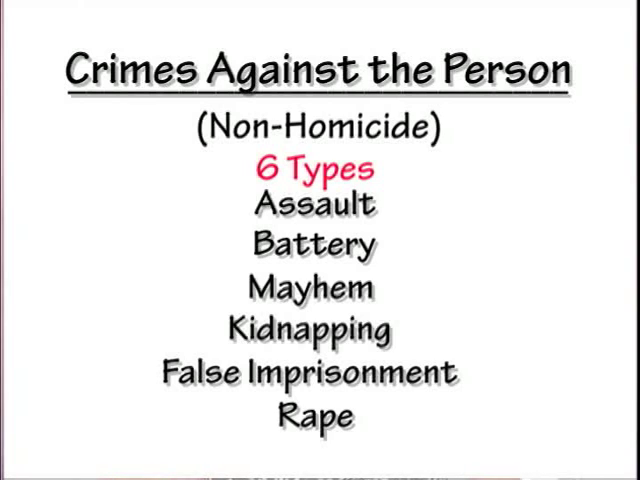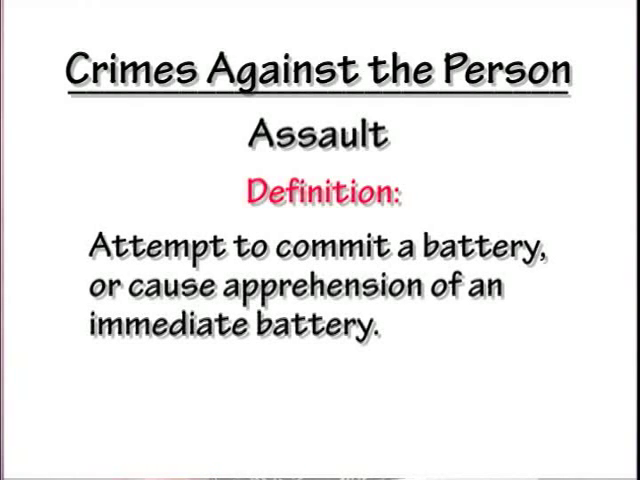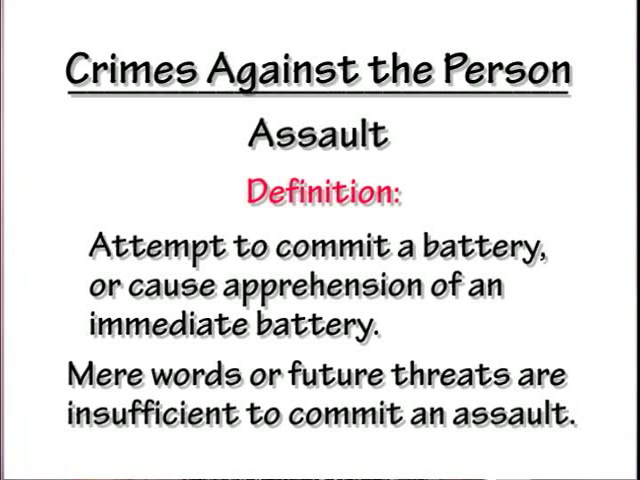So assault, let's give you a definition of assault. A definition of assault is an attempt to commit a battery or cause apprehension of an immediate battery. Mere words or future threats are insufficient to commit an assault. So if someone says, I'm going to come back and get you later on, is that an assault? No, because it's not an immediate harm. They're threatening it in the future. It's not an assault. So that's an example where it wouldn't be.